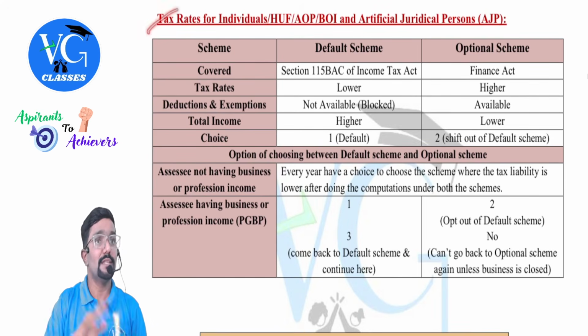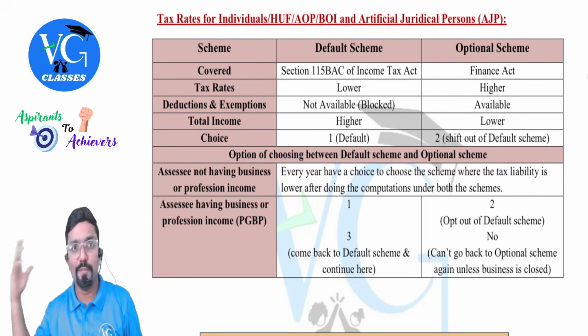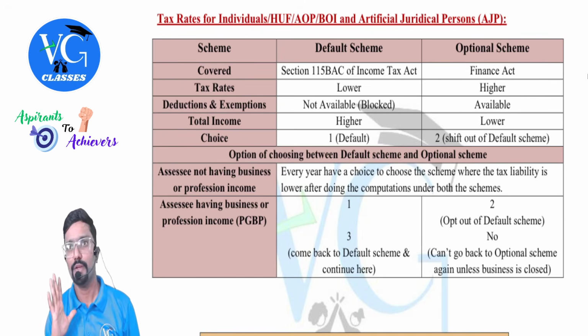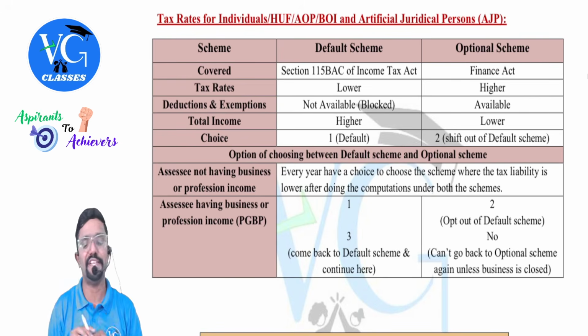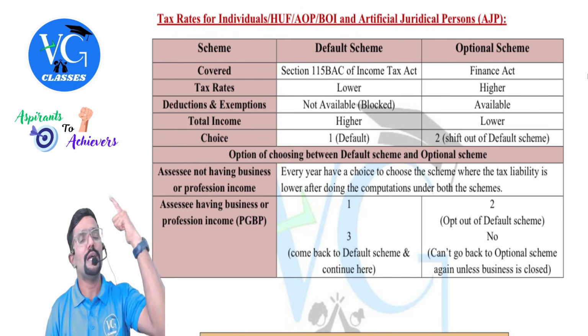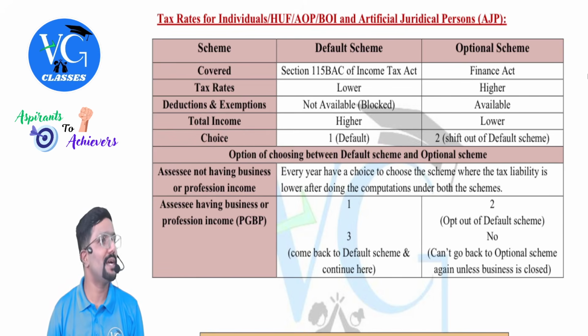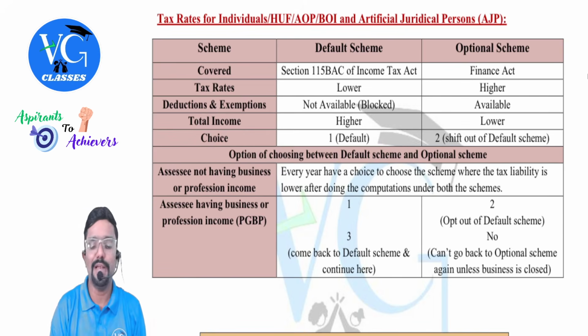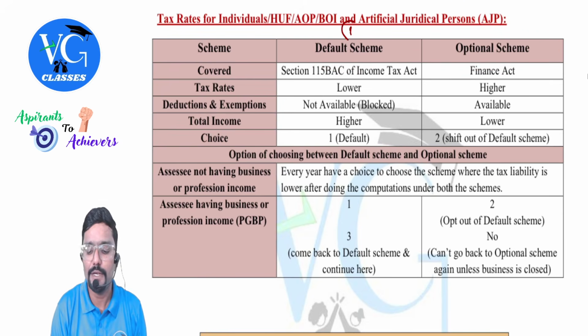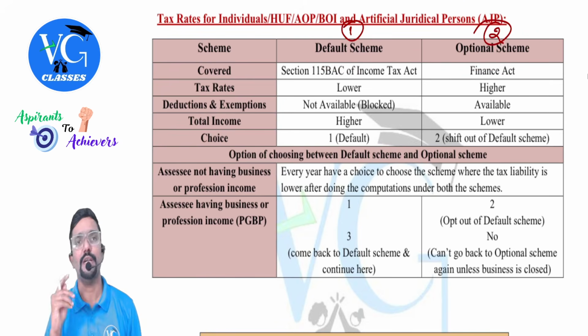Tax rates, guys, these are not the only people. There are other people like company, firms and all. But this is the most important thing for you. Other things are actually comparatively easy. Tax rates we are now discussing for whom? Individual, HUF, AOP, BOI, and artificial juridical person. Guys, these people have two options. One is default scheme, the other one is optional scheme.